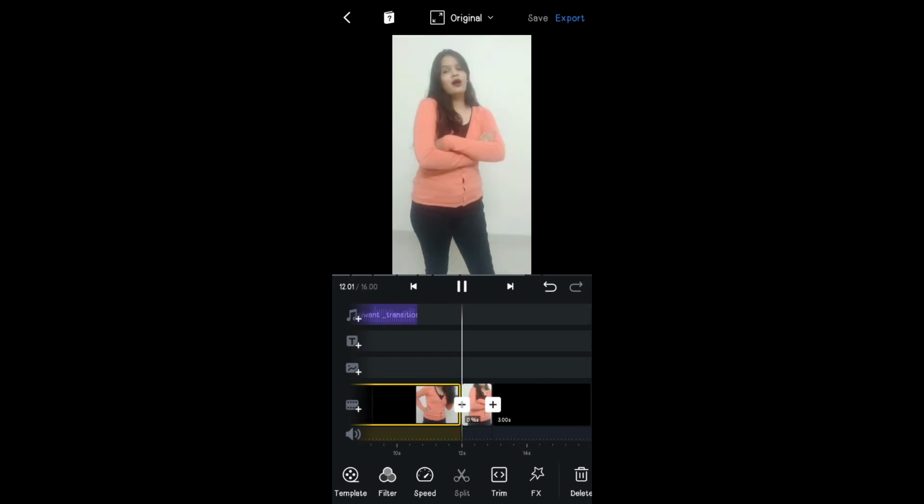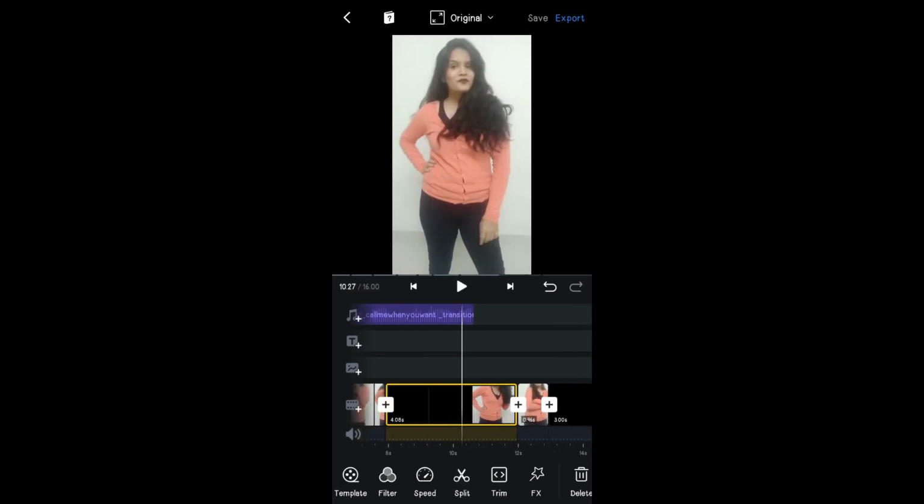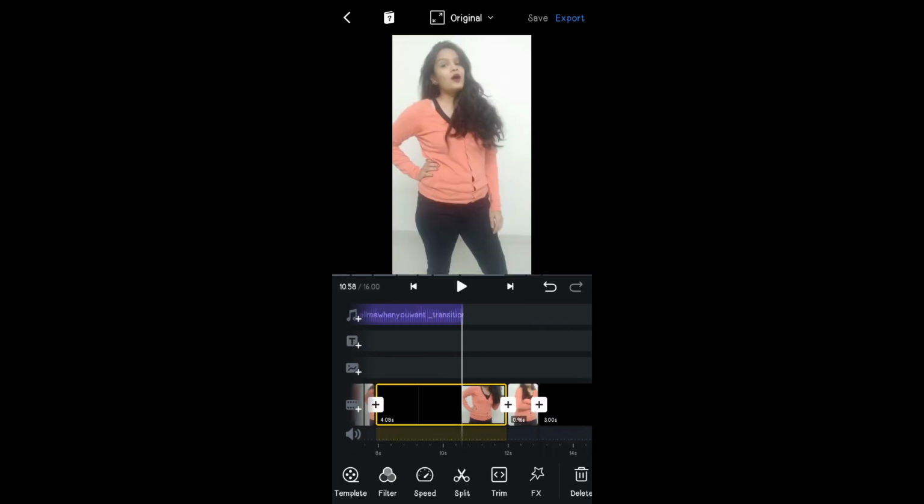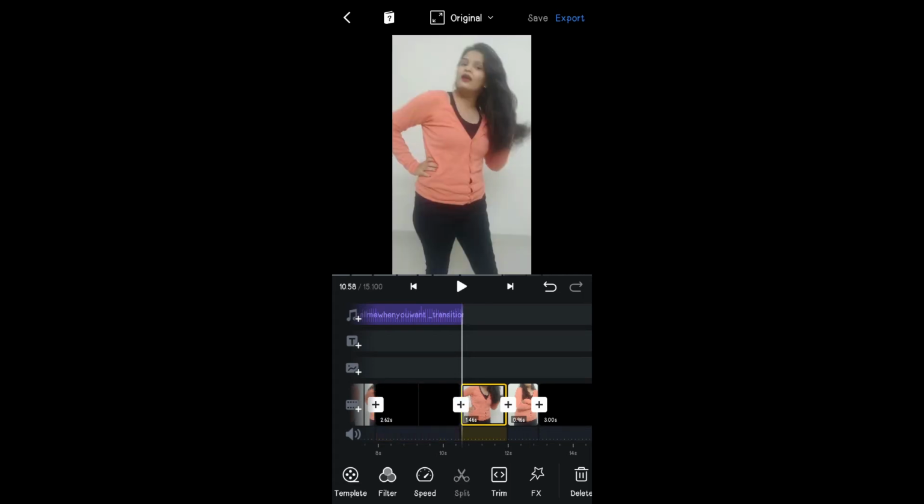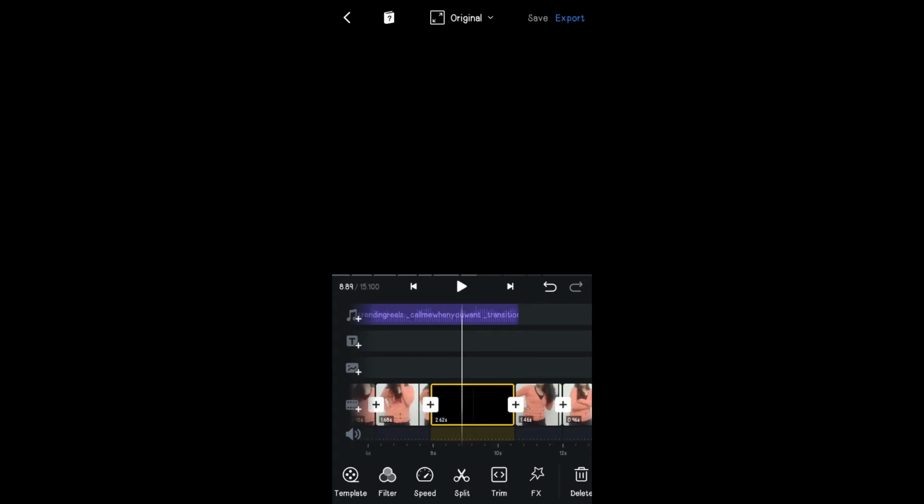Okay, so as you can see, a blank clip has come here. So now what you have to do, you can click on split, it becomes two parts. Now select that part and delete it. Okay, so now let's see, is it okay?